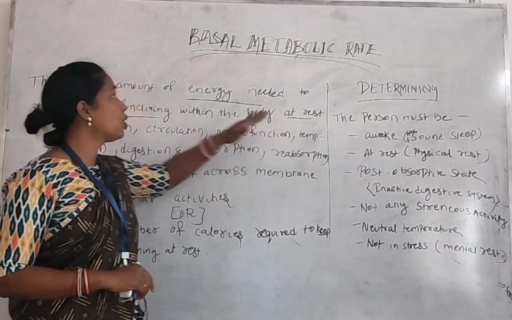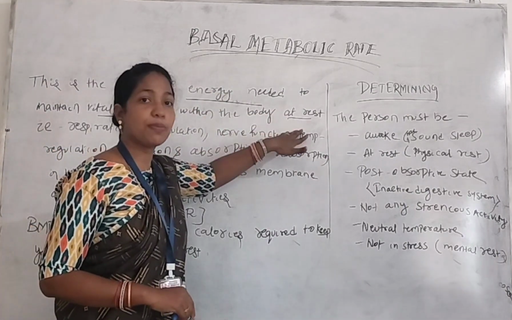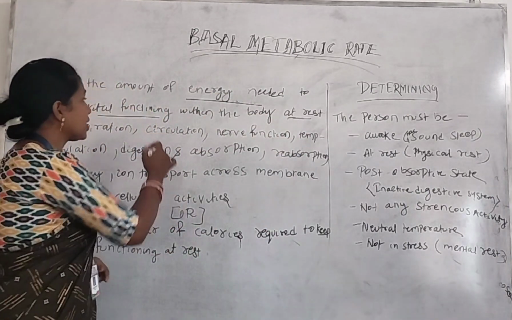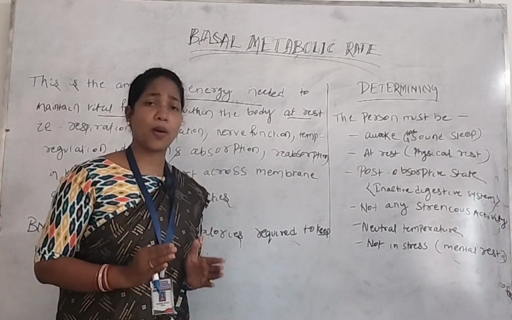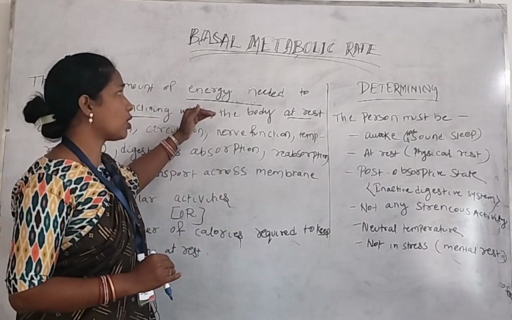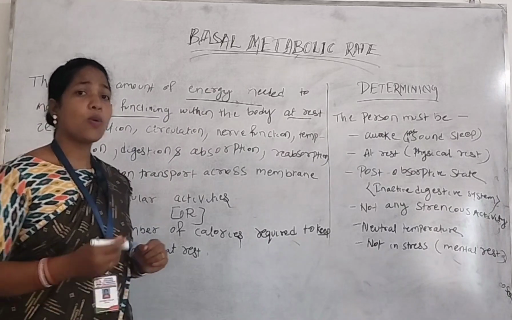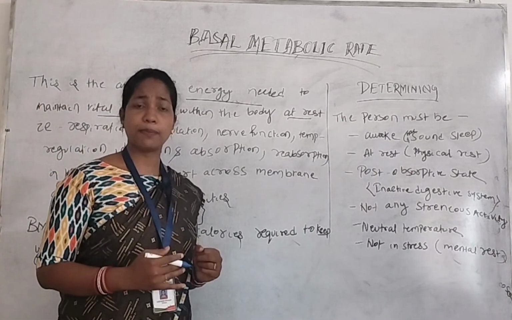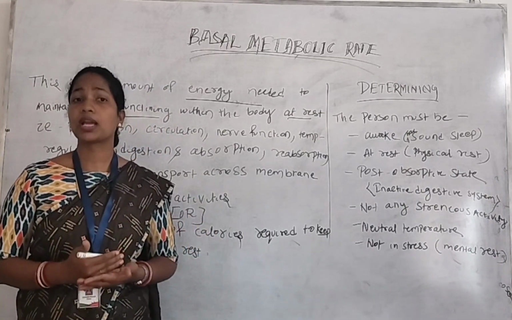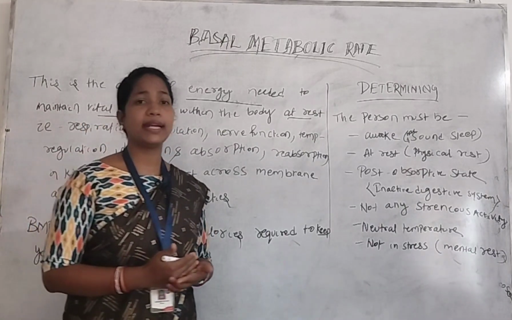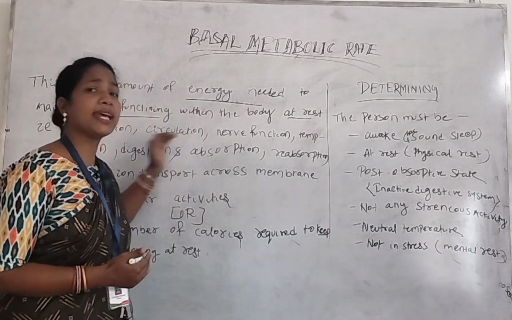So what is the amount of energy we need during that rest period to maintain the vital functioning of our body? Vital functioning of our body means some important functions of our body. So that is called basal metabolic rate. Basal metabolic rate means the amount of energy we need per day during the rest period to maintain the vital functioning of the body.